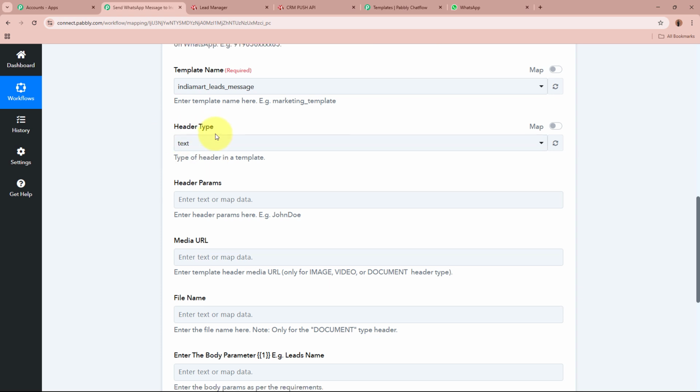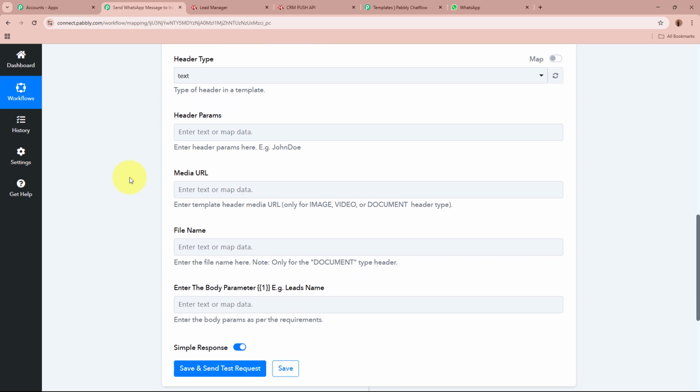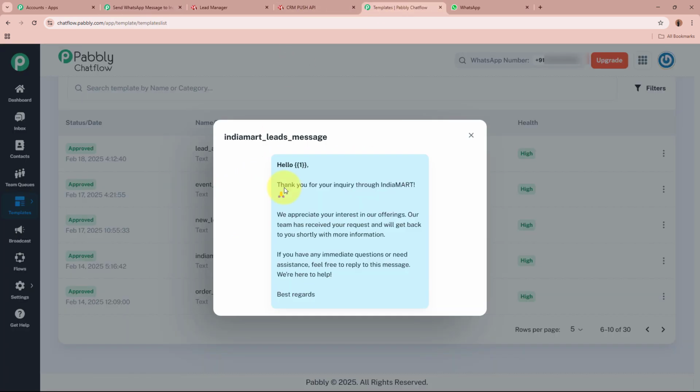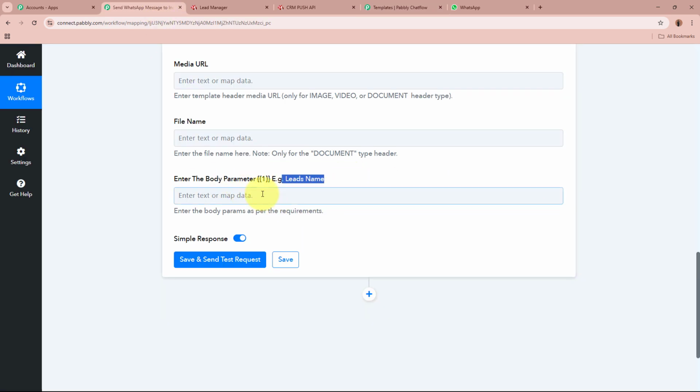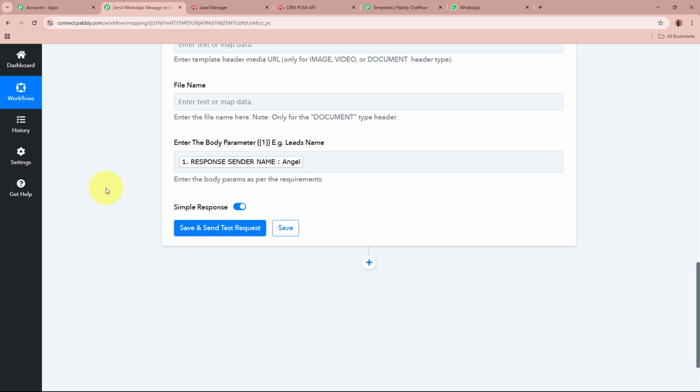Next, it is asking for the header type. Automatically, as you select the template name, the header type is going to be selected. It is asking for the header parameters, media URL, and the file name. I do not require these fields, so I'm going to skip this part. And after that, over here it is asking for the body parameter. This is the variable that I've created in this template. You can see right over here. This variable is for my lead's name. You can see right over here. So I'm going to map the data of the lead's name in place of this body parameter right here.